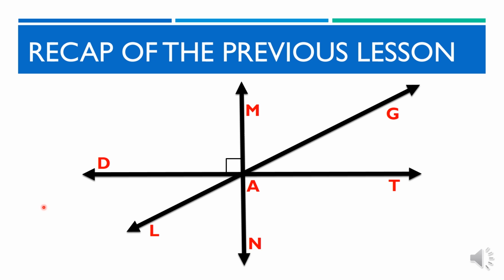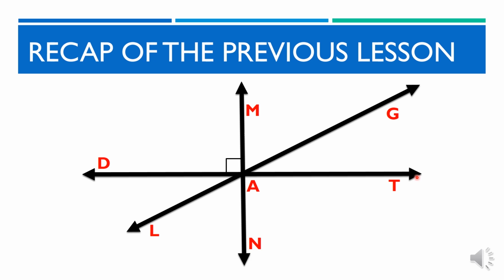Mayroon tayong dalawang grupo ng complementary angles sa ating figure. Maaari mo bang pangalanan ang mga ito? Great! Angles DAL and LAN are complementary angles, as well as angles MAG and GAT. Aside from complementary angles, do we have any other angle pairs here? Very good. We have supplementary angles and linear pair.